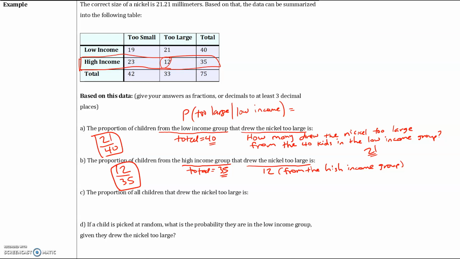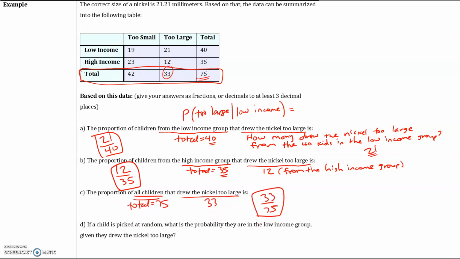Part C says the proportion of all children who drew the nickel too large. Okay, we're now looking at all children. So all children, that's all 75. So we're looking for the total. So your denominator is going to be 75 because we're looking for all children. Now, of all children, how many of them drew the nickel too large? And that's 33 out of 75.